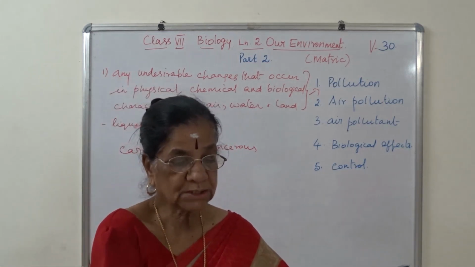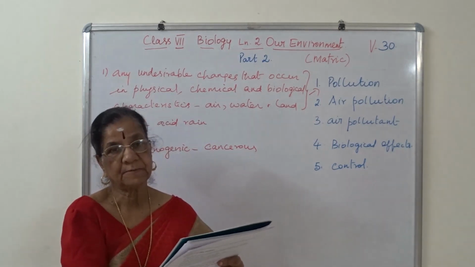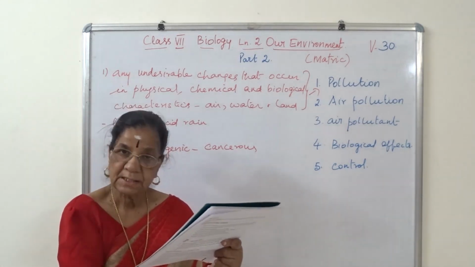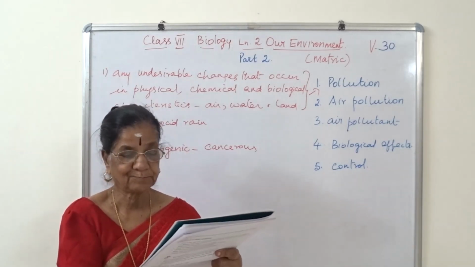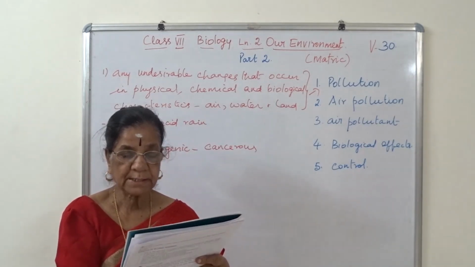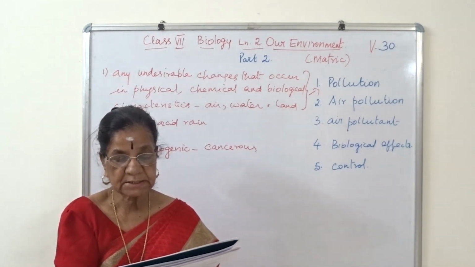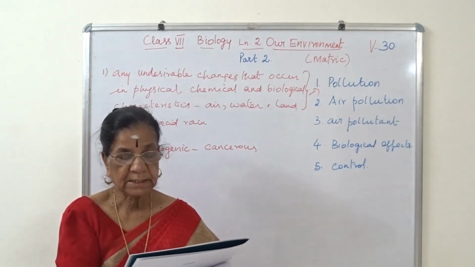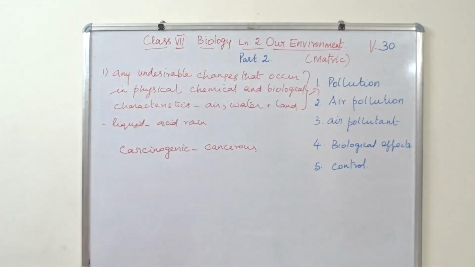Then even a very low concentration of lead may affect the development of the brain in children. In a petrol bunk we say unleaded petrol, that is, petrol without lead. So a very low concentration of lead may affect development of the brain in children. Then exposure to high radiation may cause vomiting, bleeding, loss of hair and may lead to cancer. This is the biological effect of air pollution.